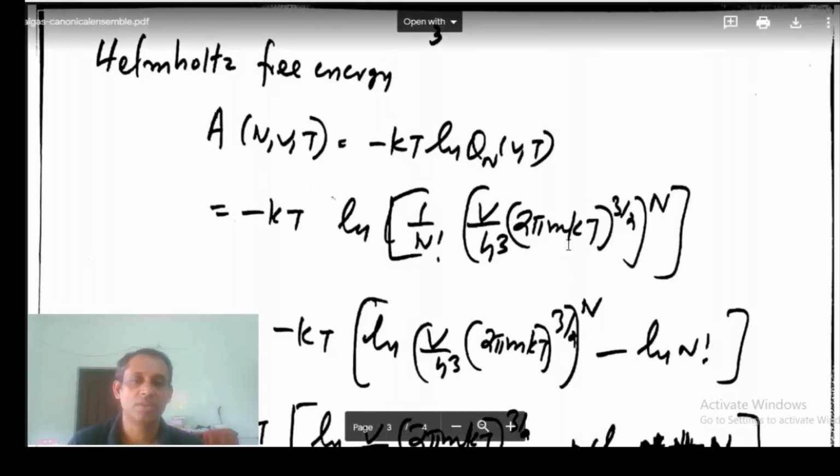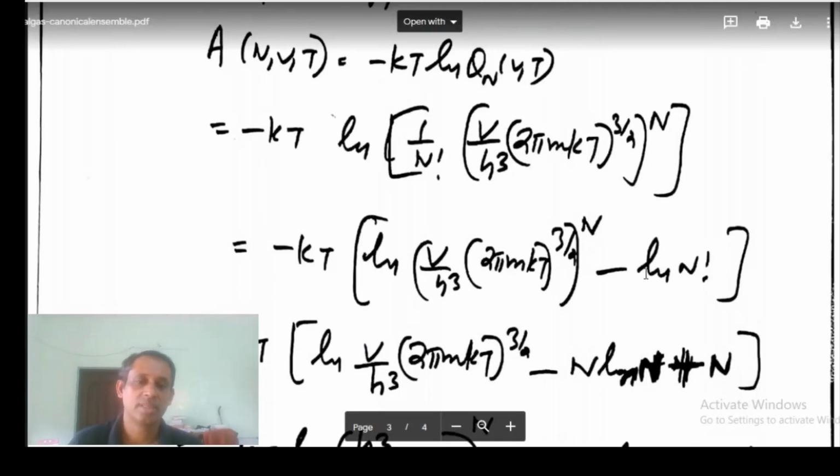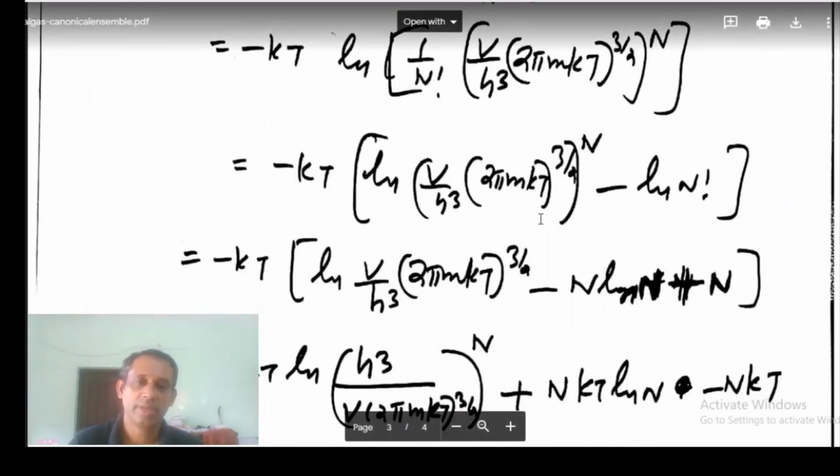Okay, 1 by n factorial. I have to take the log of this. This is written in this form. Okay, I am applying Stirling's formula. Log n factorial is n log n minus n. So when this minus combines with that minus, we will have positive.